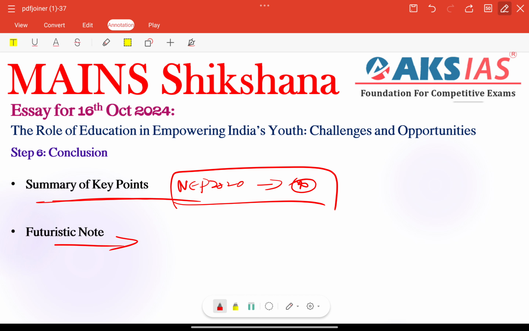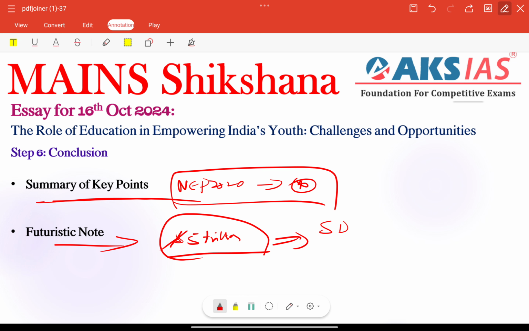Next, the final para. Here we need to connect a futuristic note. If we follow the above measures, India can create a future ready generation, right? Empowered youth especially will drive India towards our $5 trillion economy, right? So economy, strengthening innovation, social harmony and sustainable development especially. We need to connect these particular keywords like social harmony. These types of keywords are very important, right?